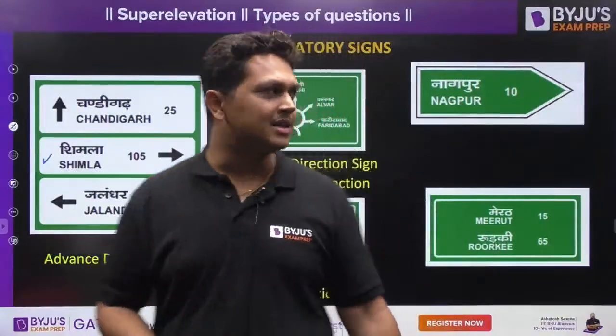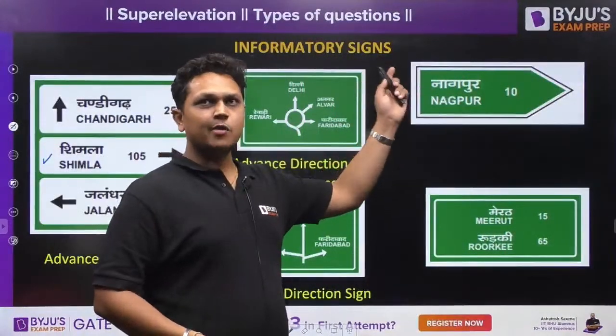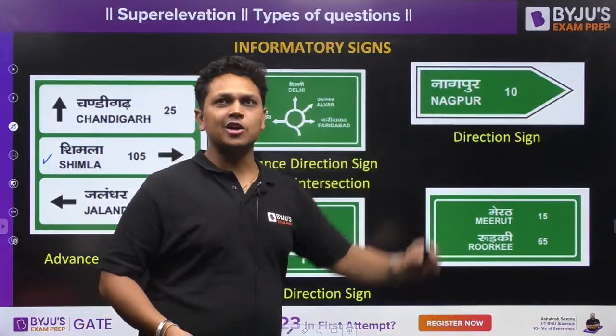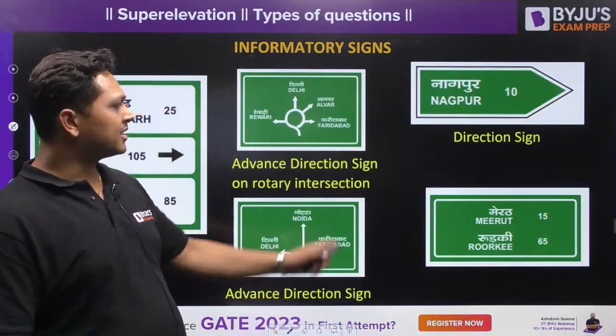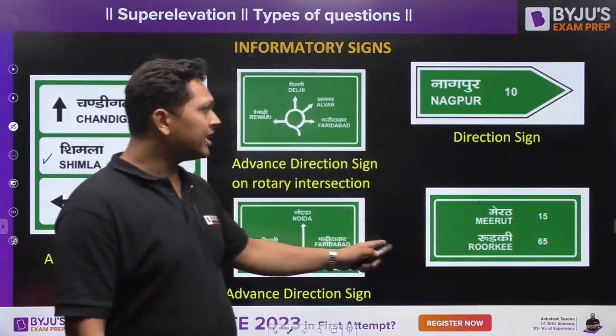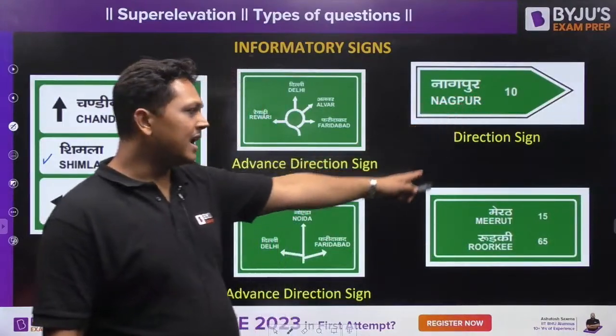These are all informatory signs. This is like Nagpur is towards the right 10 kilometers away. And what are these? These are direction signs. And what is this?